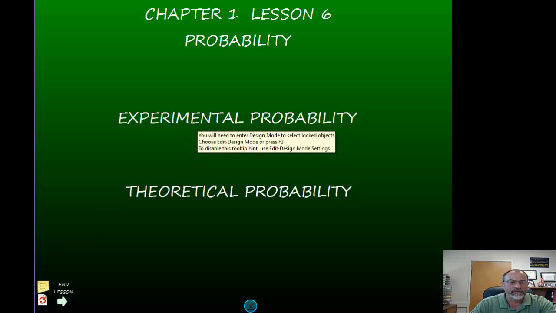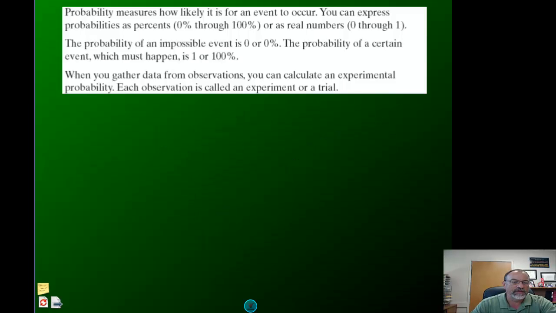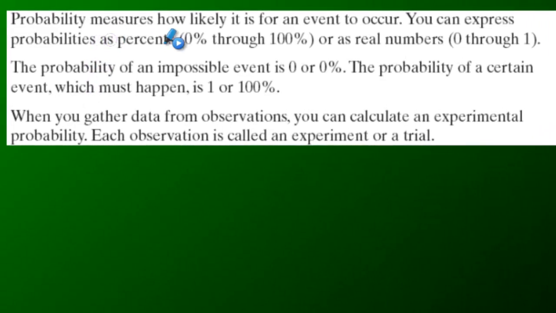Now, most of the time when you're talking about probability, we're in the realm of theoretical, but experimental is an important concept to learn as well. And it's probably the easier of the two. Experimental probability, if we're going to take a look at your paragraph in the book and read that, it says probability measures how likely it is for an event to occur. So we're looking at the likelihood that something's going to happen.